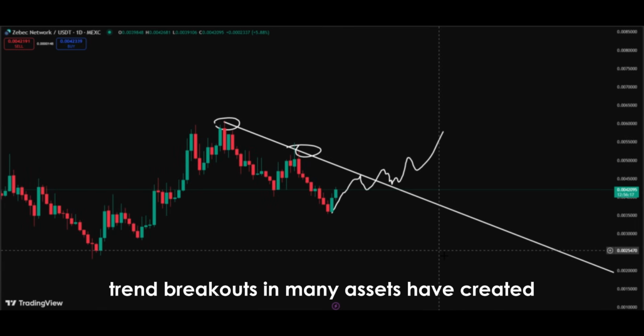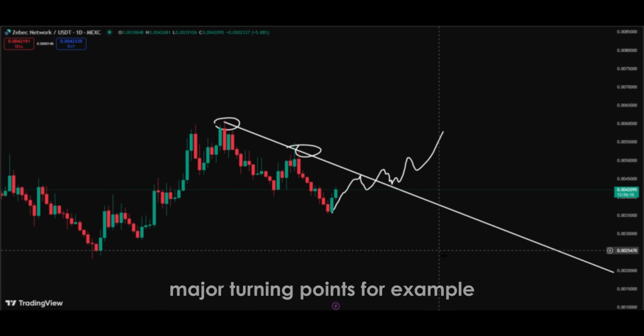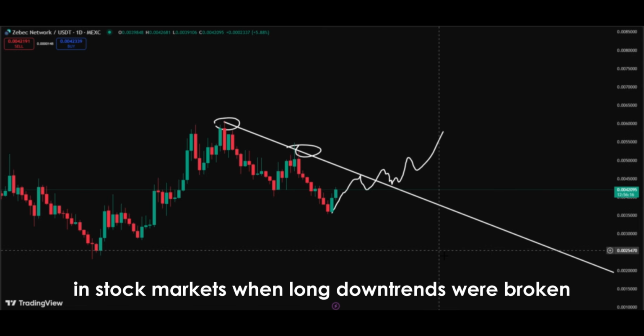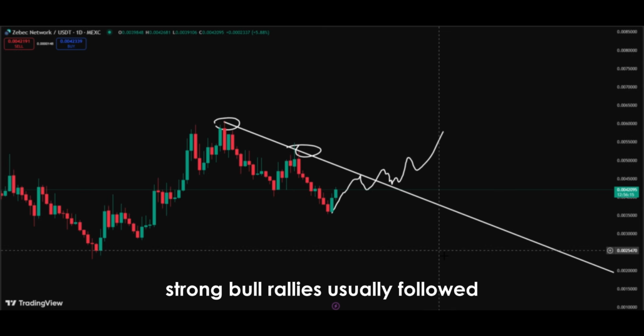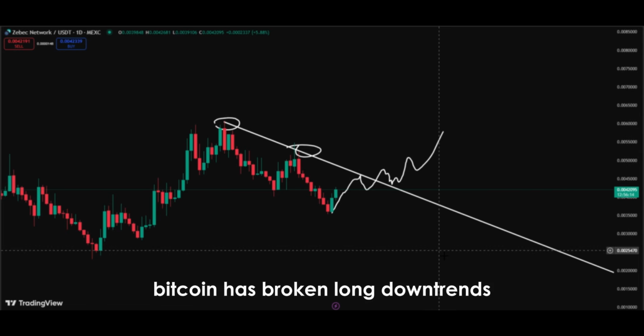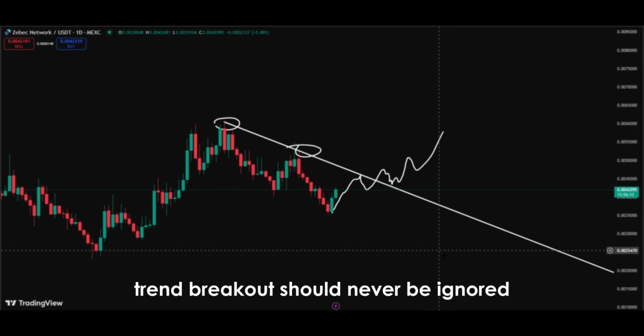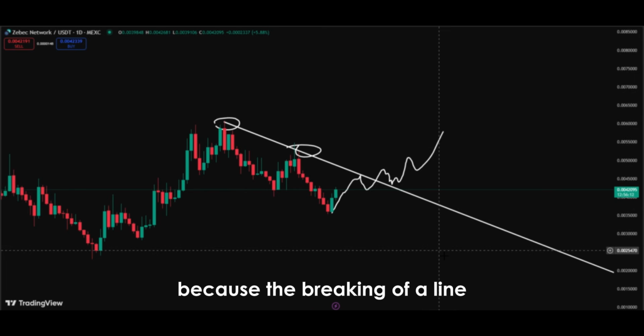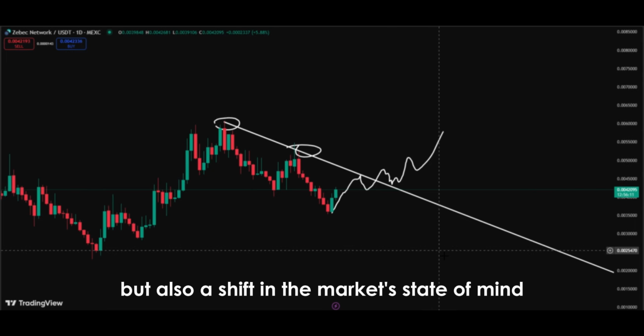Historically, trend breakouts in many assets have created major turning points. For example, in stock markets, when long downtrends were broken, strong bull rallies usually followed. Similar examples exist in the crypto markets. Bitcoin has broken long downtrends many times in the past, and each time, major rises followed. This teaches investors a lesson. Trend breakout should never be ignored, because the breaking of a line is not just a technical event, but also a shift in the market's state of mind.